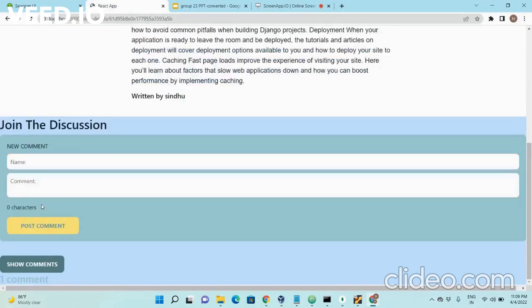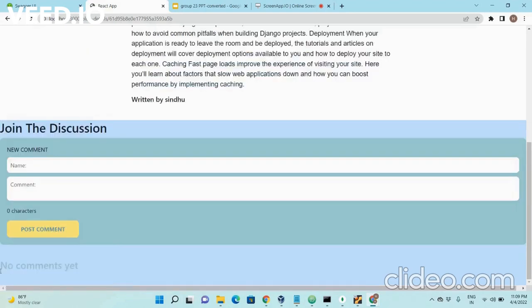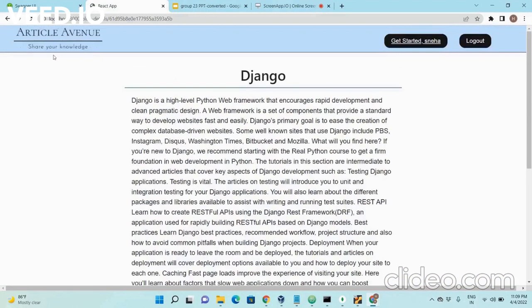There's also an option to hide comments or show comments. It's our wish. And comments can also be deleted. I'll say delete and yes. So now we have no comments again. So this is comments, and